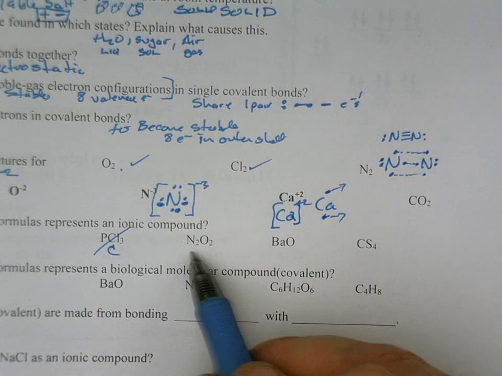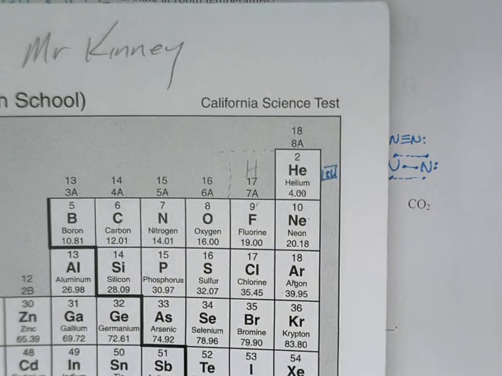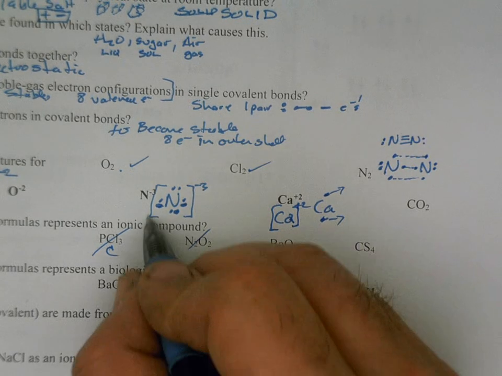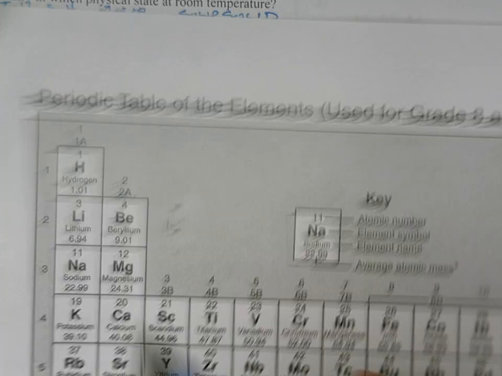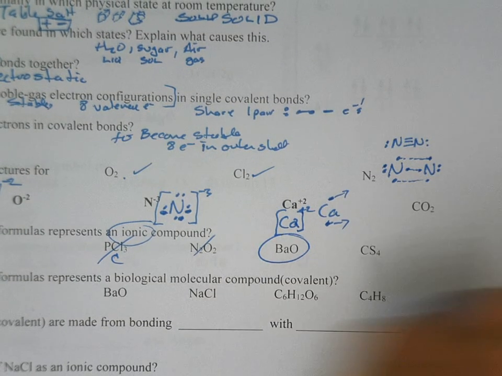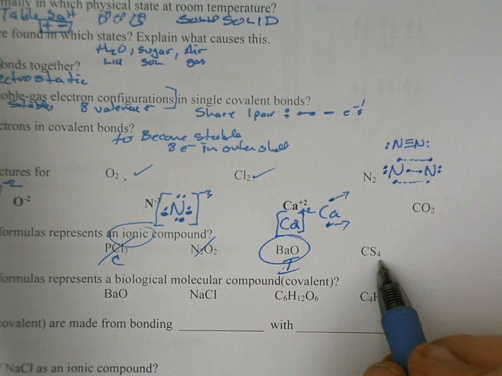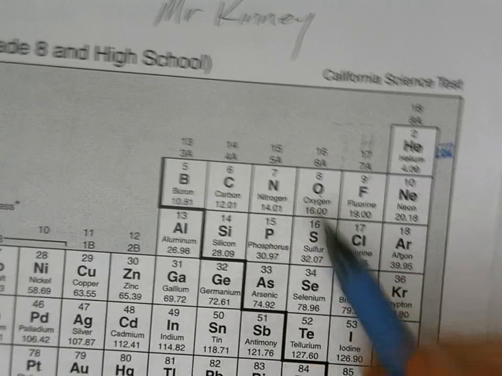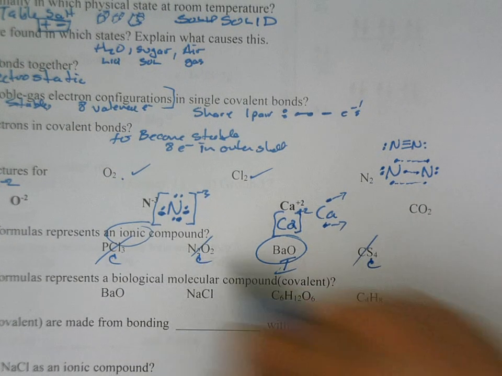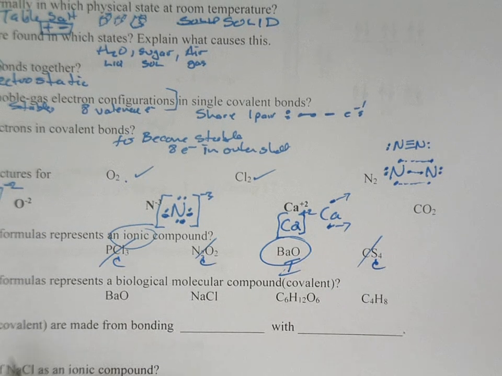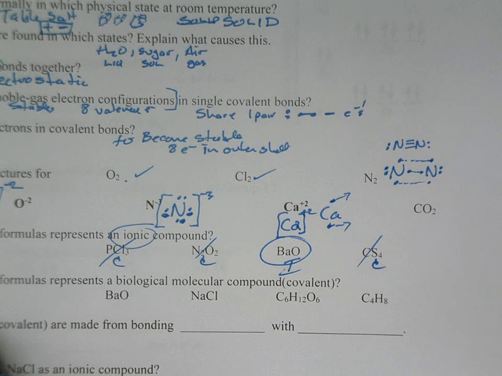Nitrogen and oxygen, again, those are nonmetals. So that's not going to be ionic. That's what we're looking for. Barium and oxygen, a nonmetal, barium. Okay, we got a metal to a nonmetal. That's ionic. CS4, well, carbon and sulfur are both nonmetals, so that's not good. Those are going to be covalent. Okay, and then down here, we just added an extra word, number 20.